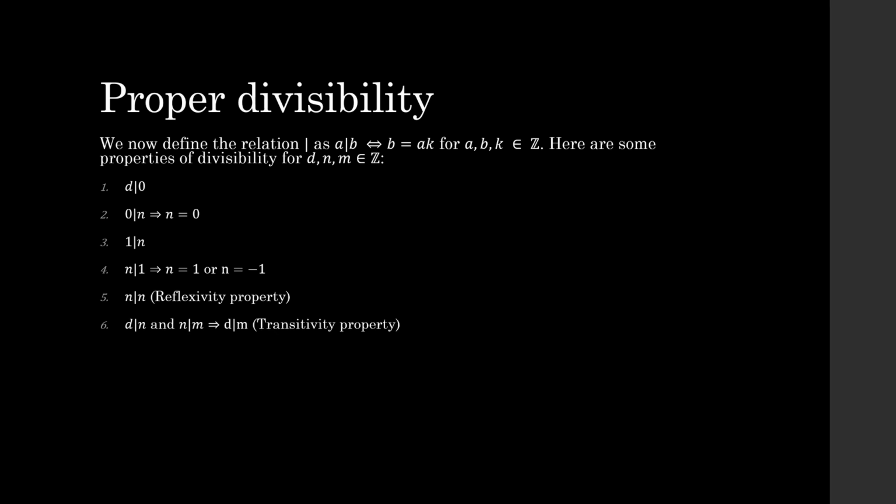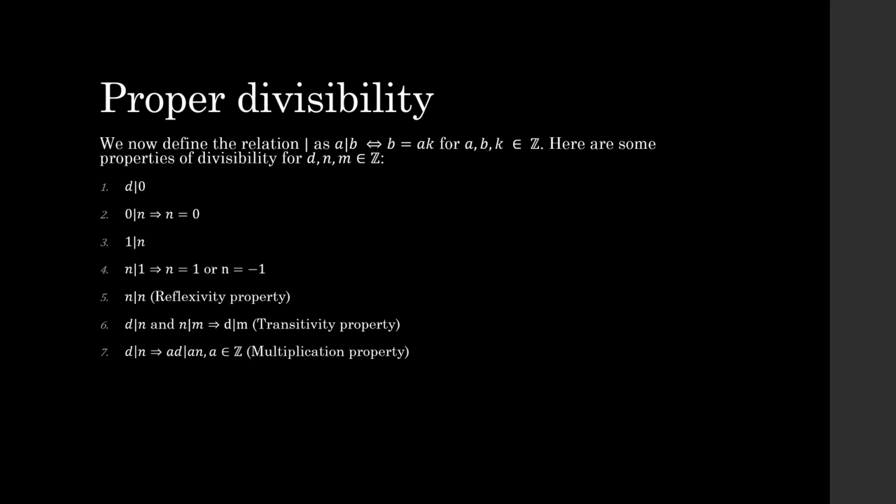d dividing n and n dividing m implies that d divides m. That's called transitivity. Now that might seem a little less obvious. Let's look at an example. We know that 2 divides 10, because 2 times 5 is equal to 10. And we know that 10 divides 20. So that must imply that 2 divides 20. We could have seen that from the start, but in the more general case when we deal with variables, this is going to be quite a useful property. And I recommend that you try to prove it by using the definition that we have at the top there, b equals ak.